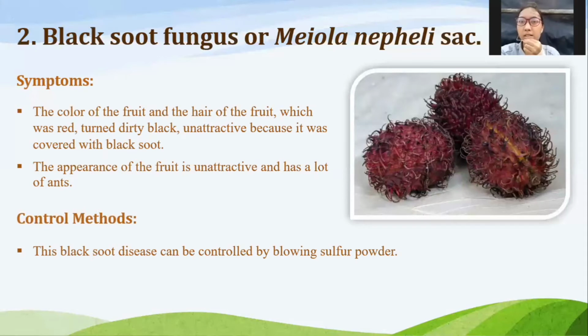Okay, the next is black soot fungus, or Meliola nephelii. Symptoms: the color of the fruit and the hair of the fruit, which was red, turns dirty black, unattractive because it is covered with black soot. The appearance of the fruit is unattractive and has a lot of ants. For control, this black soot disease can be controlled by blowing sulfur powder.